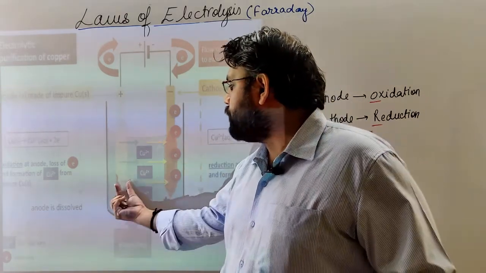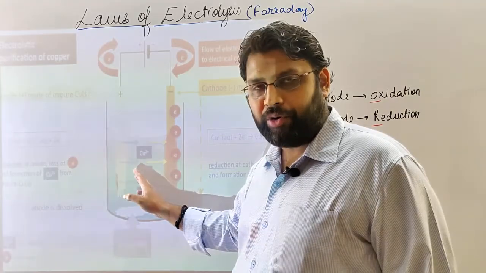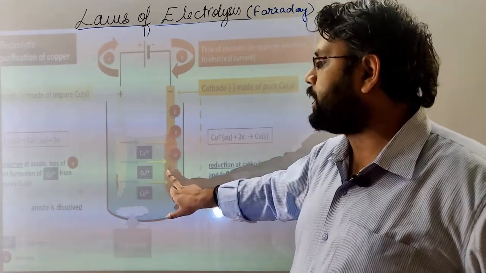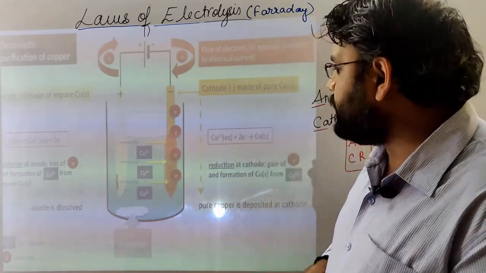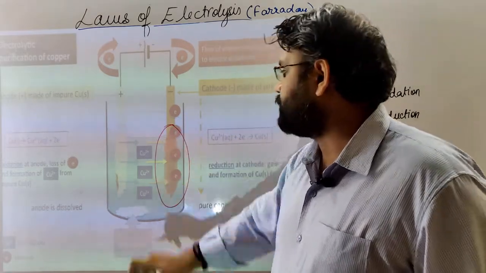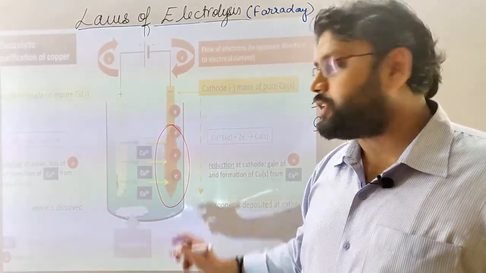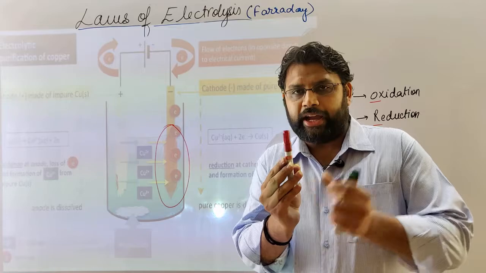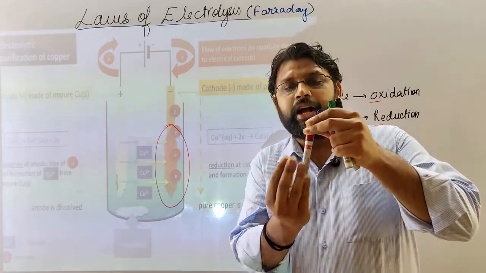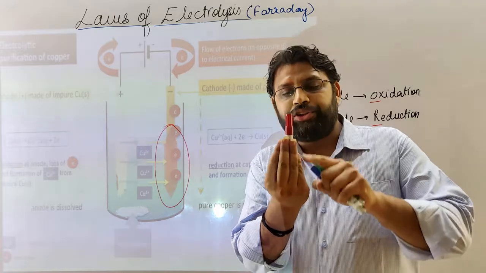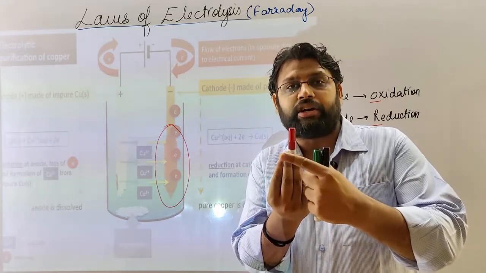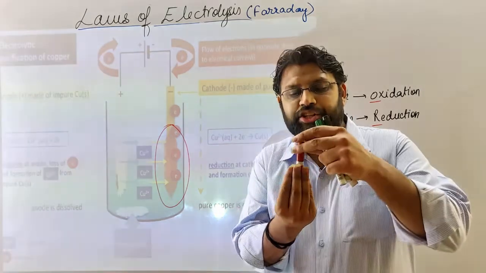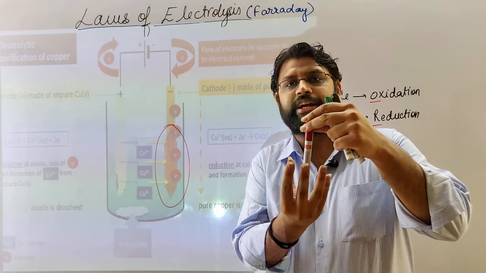Whatever will be the ions will be oxidized from anode, they will come into the electrolytic solution, and these ions will gain electron from cathode, and you can see they are getting deposited at cathode. See, ions are getting deposited around cathode. This is the cathode, so ions are getting deposited on it. They are getting reduced and attached to it. Now this deposition will increase over the time. For how much duration we will continue this electrolysis process, this deposition will keep on increasing.